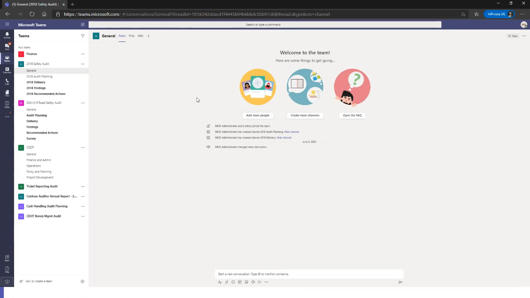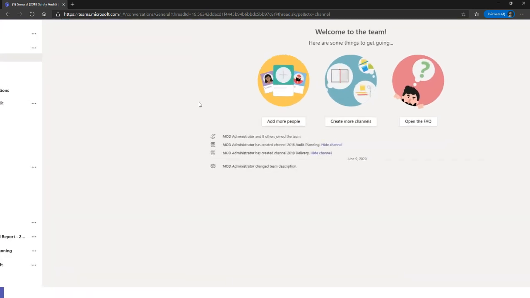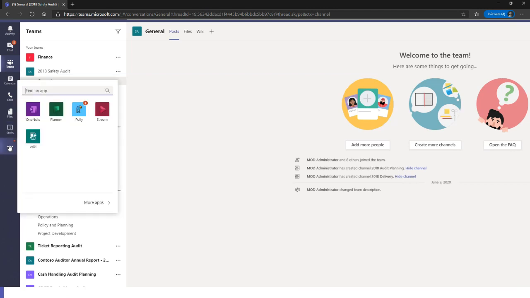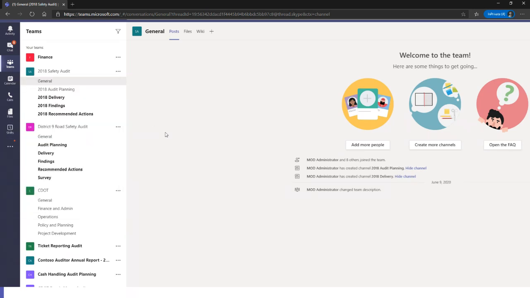Perfect. So you'll see in here that I'm now inside of my Teams application. And so how specifically do you get over to Shifts? Well, you'll see on the left-hand side that I have Shifts pinned to my navigation portal. Now, this cannot be natively done by user in GCC. It does have to be set in the admin panel, and we have instructions for that in our PowerPoint that we can share after. If you don't see Shifts right here pinned, you'll want to go to the 3 ellipses and click on it here or type it in to search for it. So I'm going to go ahead and click on the application.